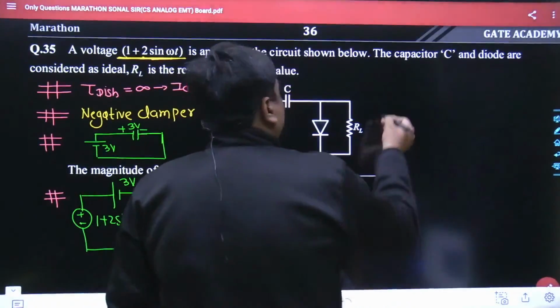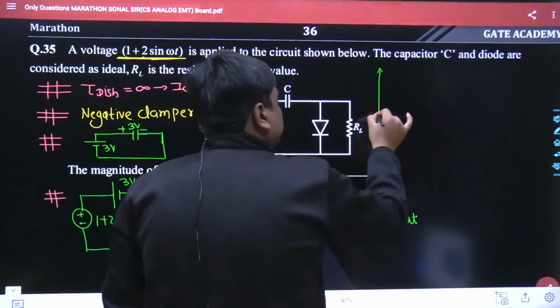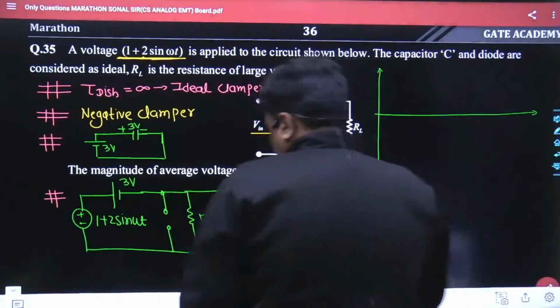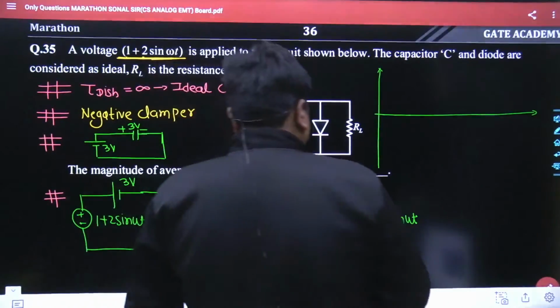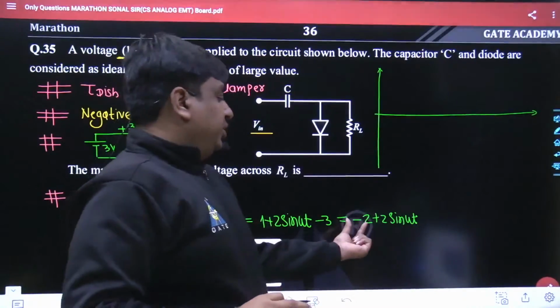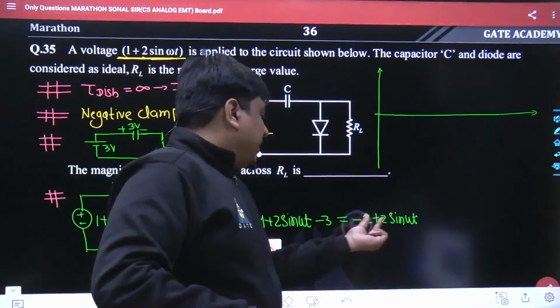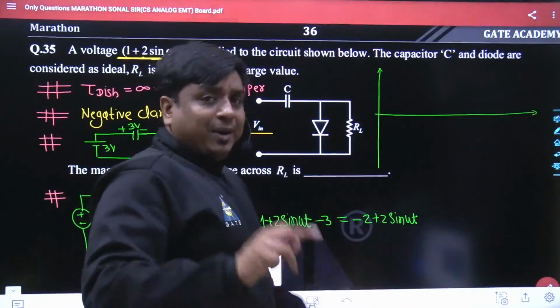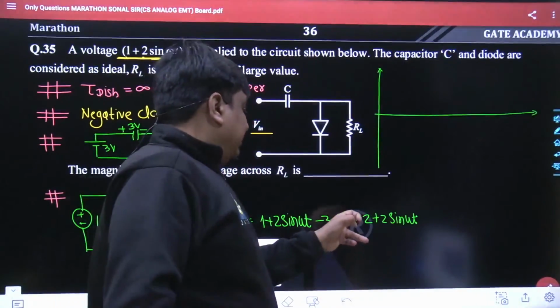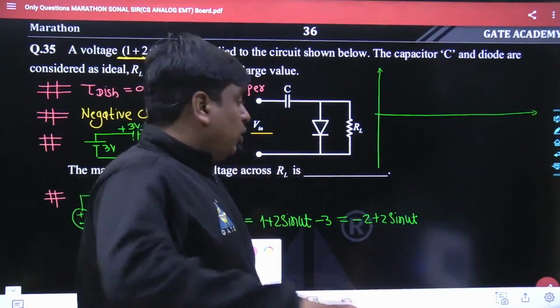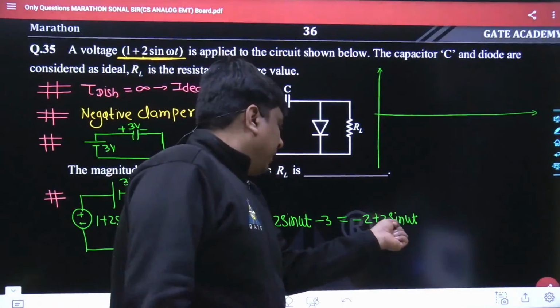Once we draw this sinusoidal curve, you will understand how it looks. At omega t equals 0 radian, it starts with -2, and at omega t equals pi by 2 radian, it becomes -2 plus 2, that is 0. So keep in mind 0 is the highest value, -2 is the middle value, and the least value is -4.